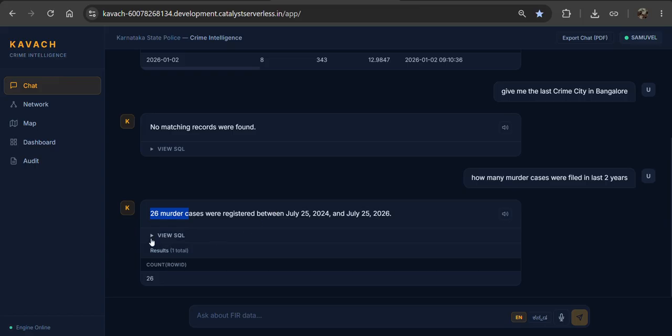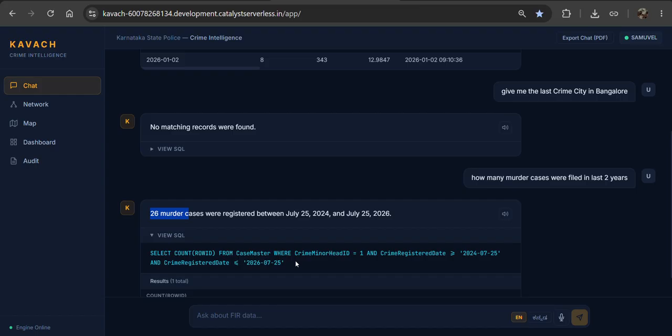And we can also use SQL databases for cross-checking whether it gives the correct values or not, so it automatically gives the SQL query, where it selects the count of row ID from case master where it's registered as a minor head case or similar cases. And it also gets the crime register date, like I asked for the last 2 years from the same date.